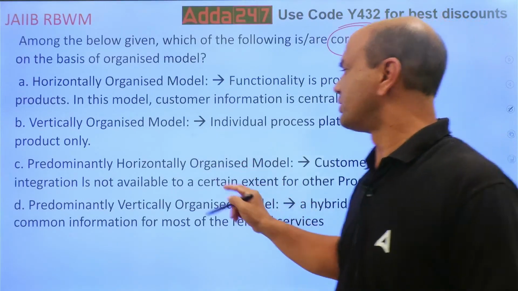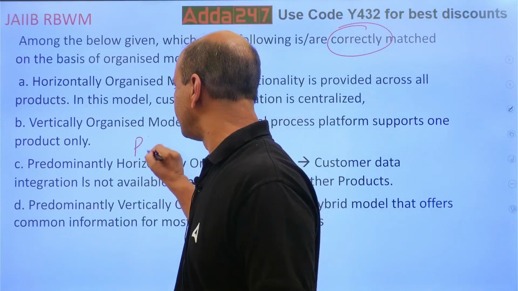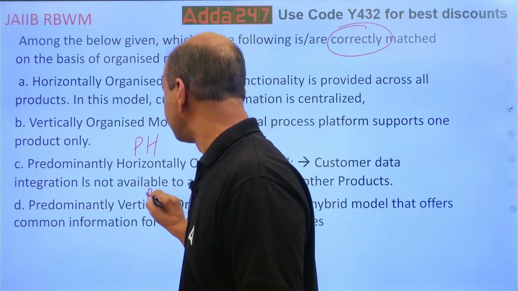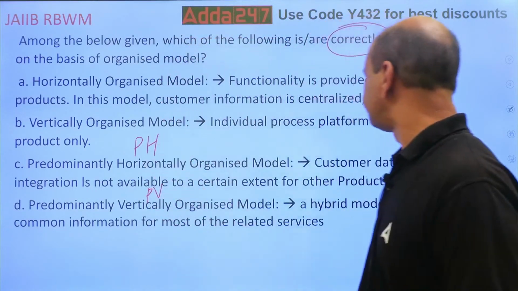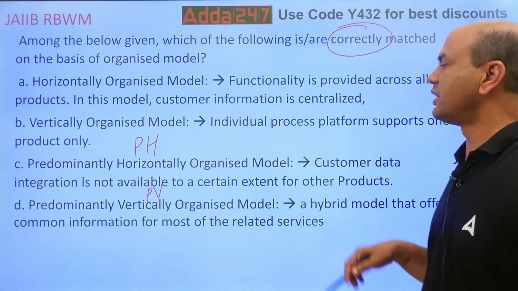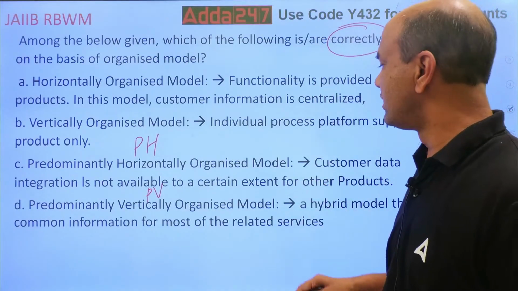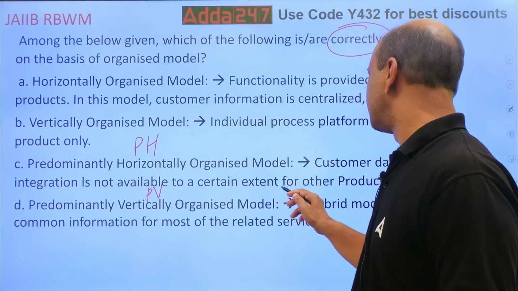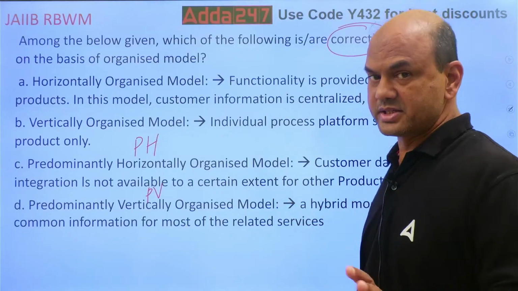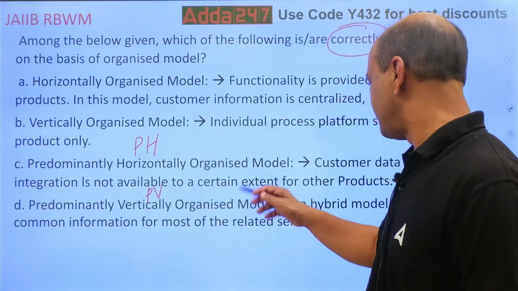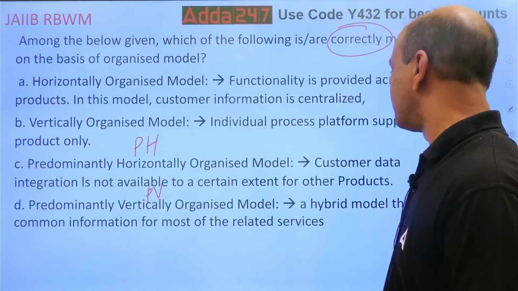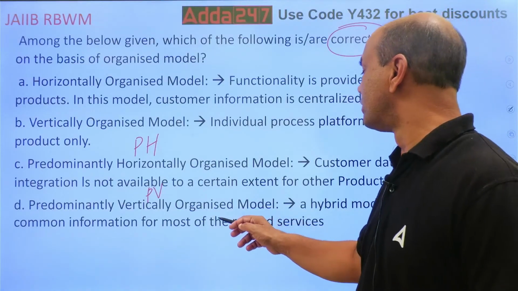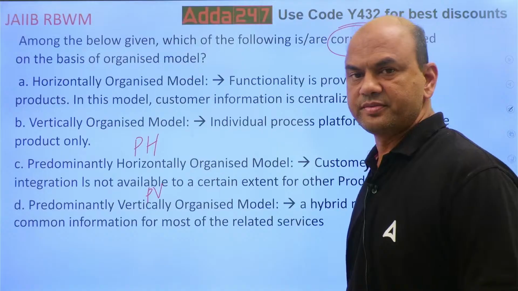Predominantly horizontally, we will call it PH for short, and this is PV. PH, customer data integration is not available to a certain extent for other products. And PV, a hybrid model that offers common information for most of the related products.